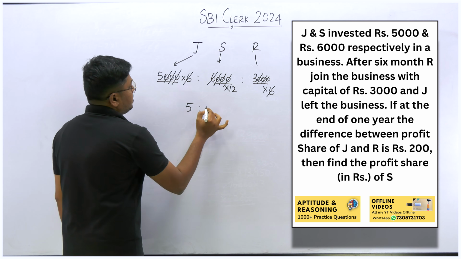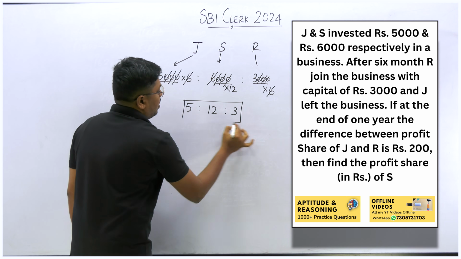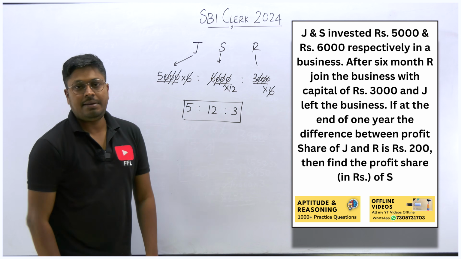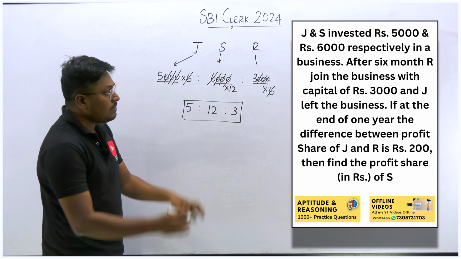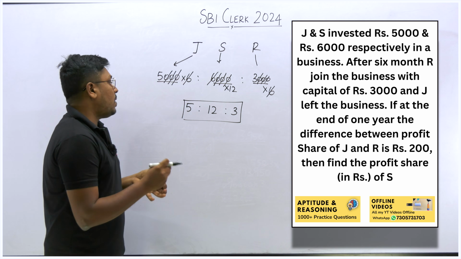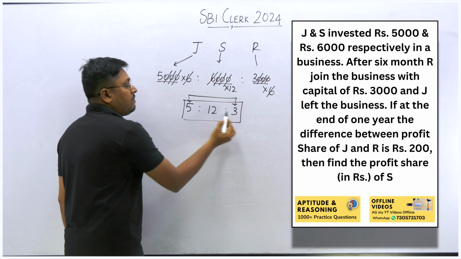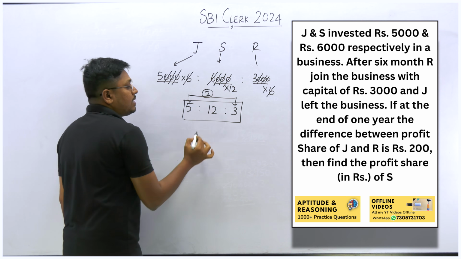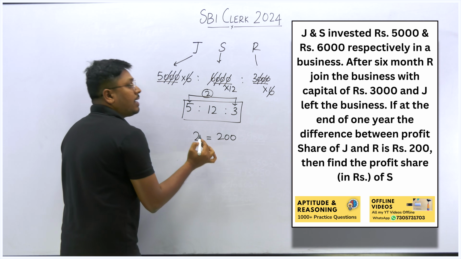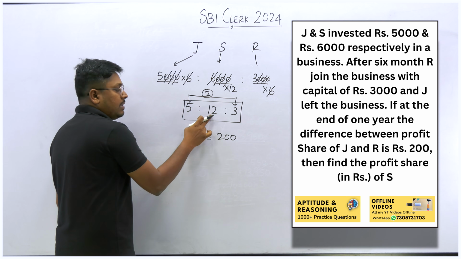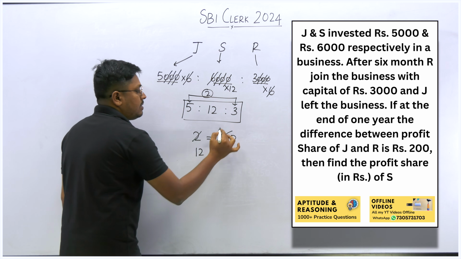So the ratio of their profit share is 5 is to 12 is to 3. The total profit has to be shared in this ratio among all 3. Now according to the question, what they have given is the difference of profit share of J and R, that means these two shares, 5 and 3. The difference of 5 and 3 is 2. So this 2-part difference is 200 rupees. Now our target is to find the share of the person S. S's share is 12, so 12 is equal to X. That's it, we can cancel, and this will be 100.